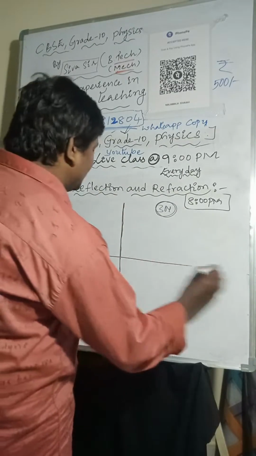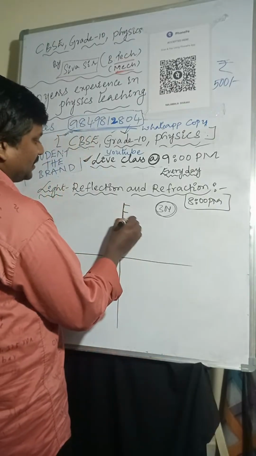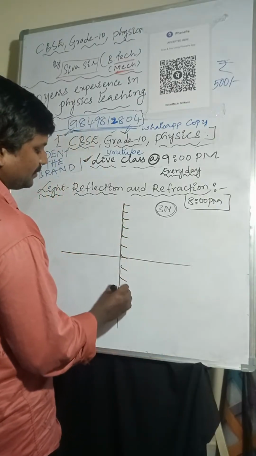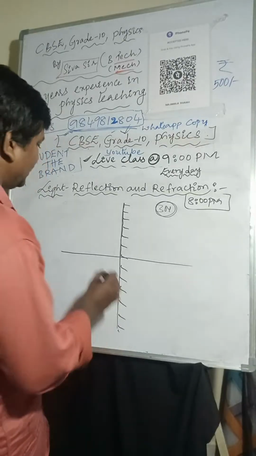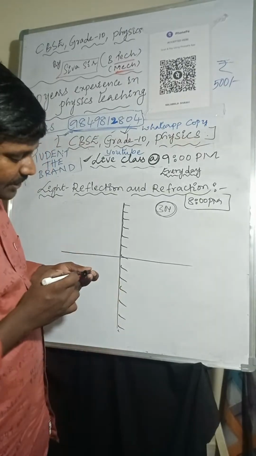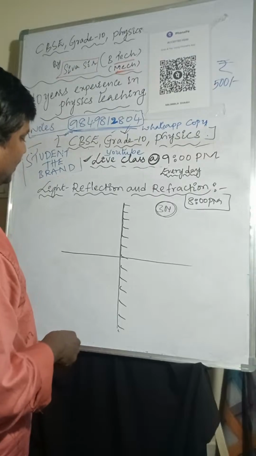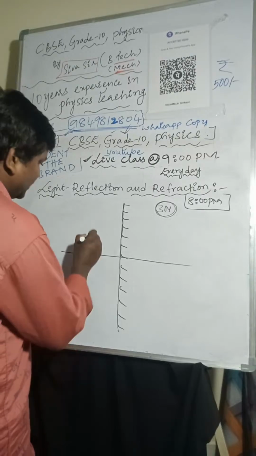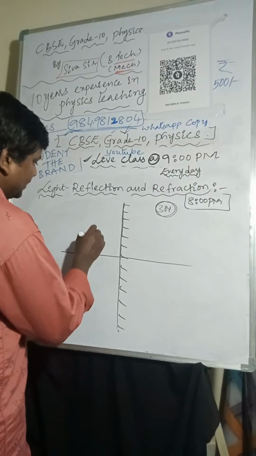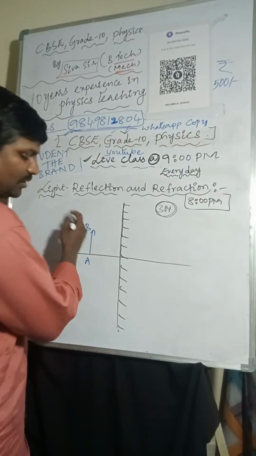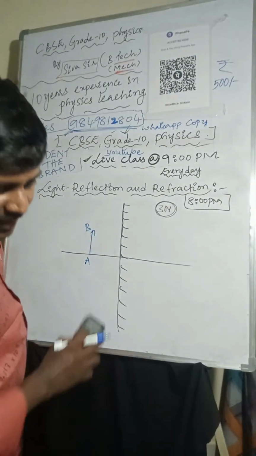So here I am considering the plane mirror, like this. Here I am taking the object. This is the object, this is AB, and that is the height of the object.